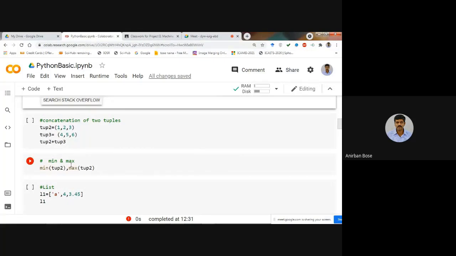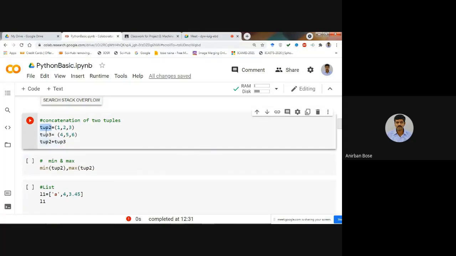Suppose you want to concatenate two tuples. Suppose tup2 you defined as 1, 2, 3, so it contains three integer values 1, 2, and 3. And let us consider another tuple, tup3, that contains 4, 5, 6. Now if you want to add these two and make a different tuple, you simply write tup2 plus tup3. Then tup2 plus tup3 will become another tuple. Let us write that as tup4.